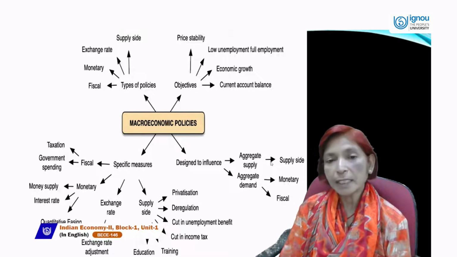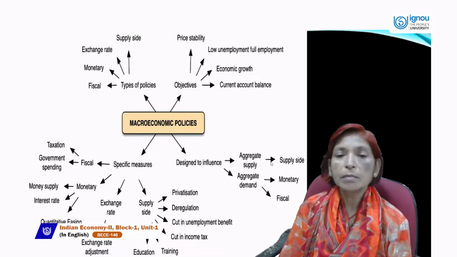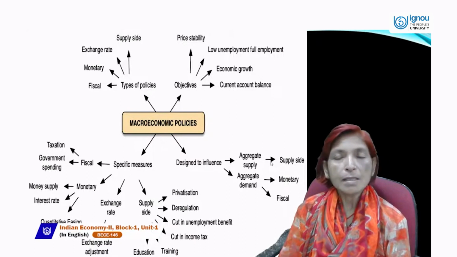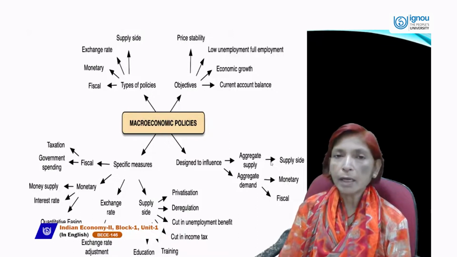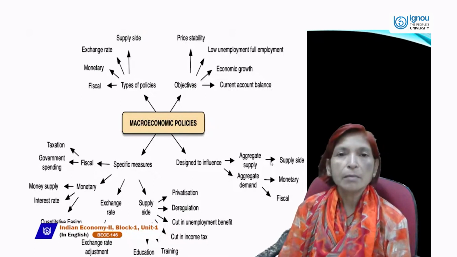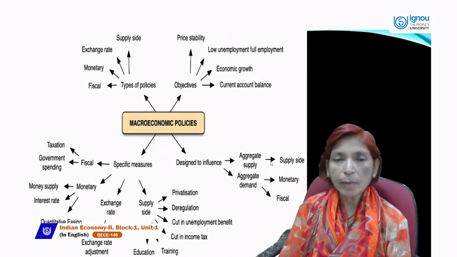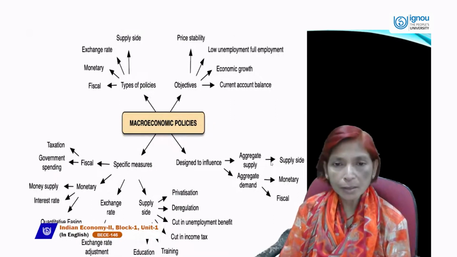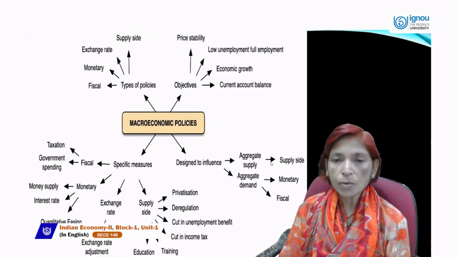And next objective is current account balance. What is current account? Current account is the main component of balance of payment. Balance of payment is a systematic record of all economic transactions of visible items and invisible items, like goods and services, with the rest of the world. And current account must be in balance.